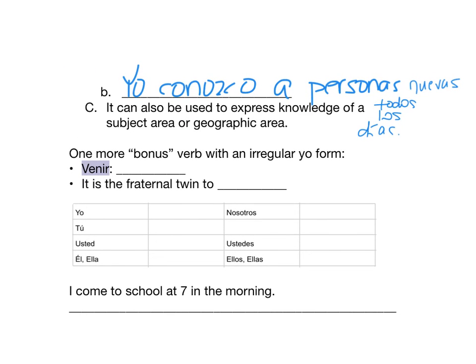It can also be used to express knowledge of a subject area or geographic area. Like, I really know graphic novels well. Or I know about Kokomo. And we're not really going to worry about that, but I just wanted to mention it to you. And then we also are going to talk about the verb venir, but we're going to save that till later. So we're going to stop right there.